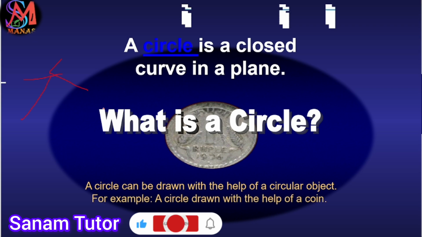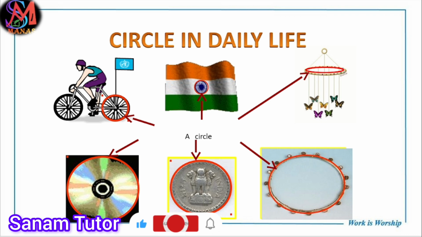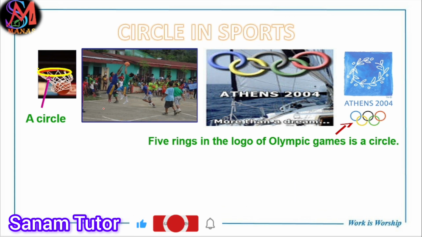Now, circles in our daily life. You can see the cycle wheel, the flag, decorative items, coin, DVD, CD. Yes or no? These are circle uses in day-to-day life.